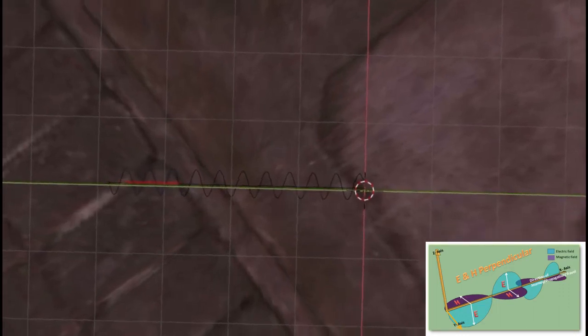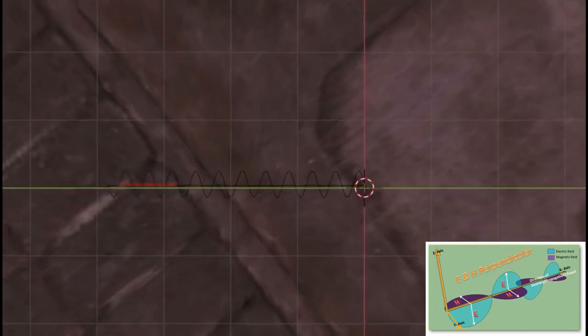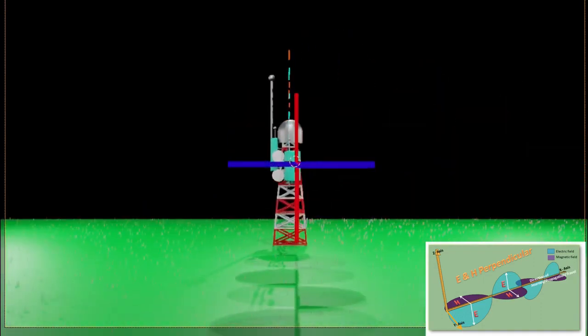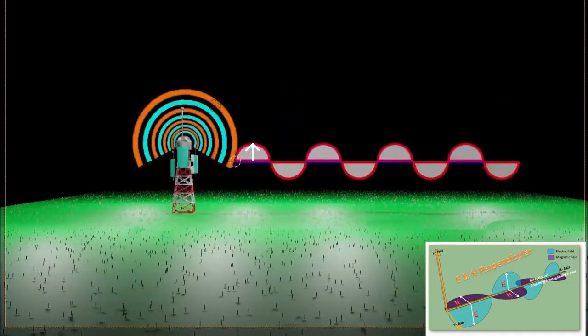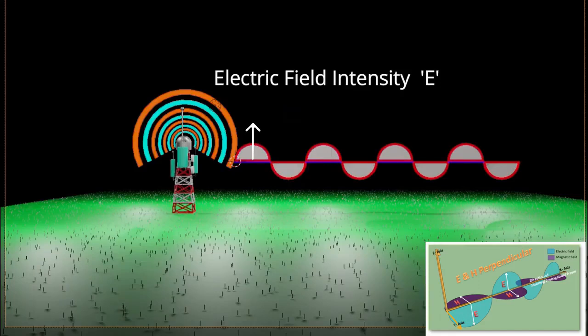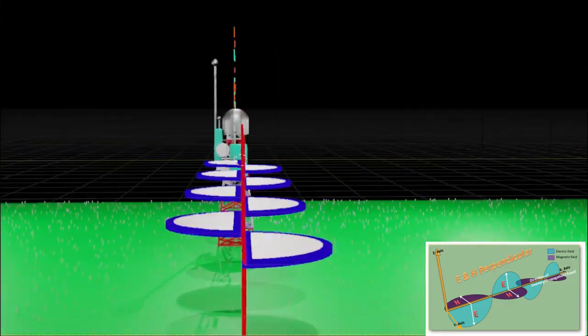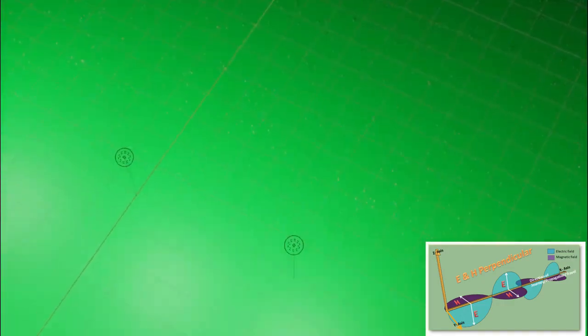From every angle it appears differently. Like we can see here, in the front view, we can see only a plus sign. But in 3D shape, these are the two waves. From the side view, we can see only the vertical wave, say electric field intensity. From the top view, we cannot see the electric field intensity component.